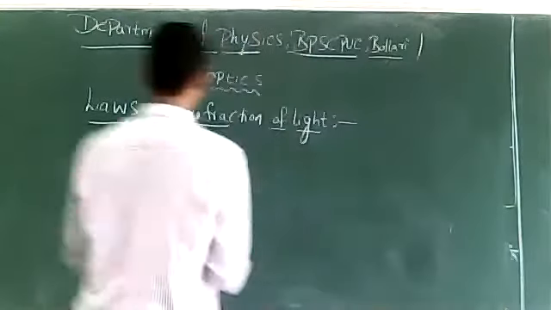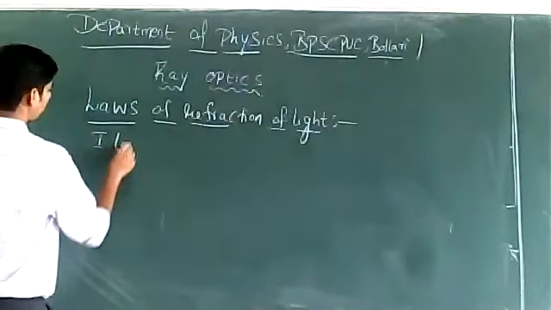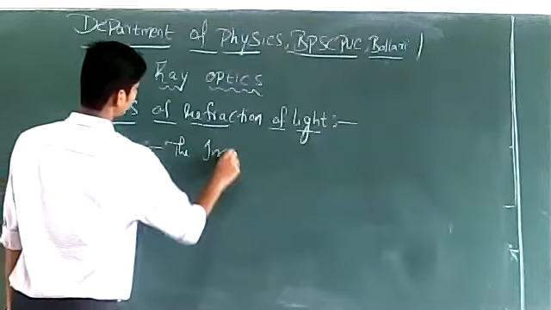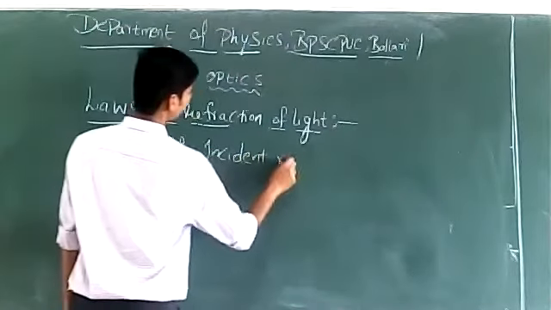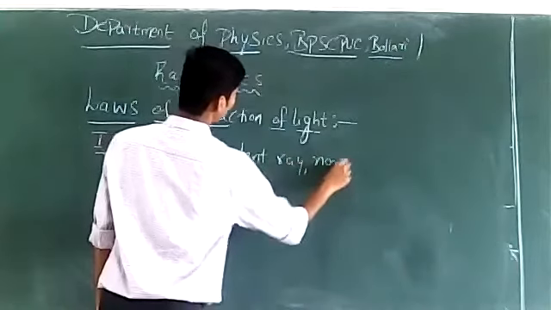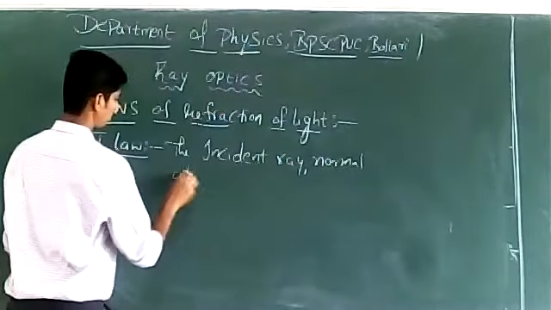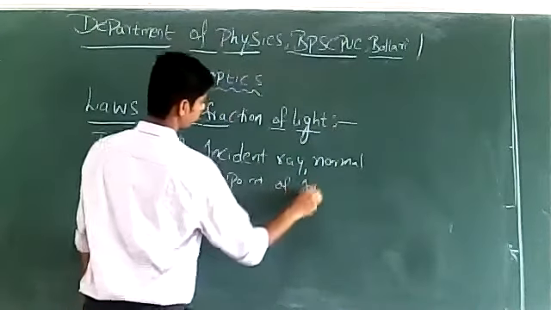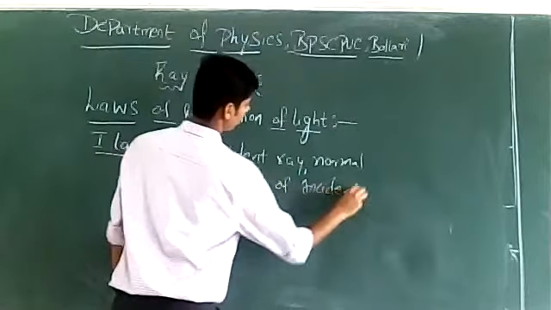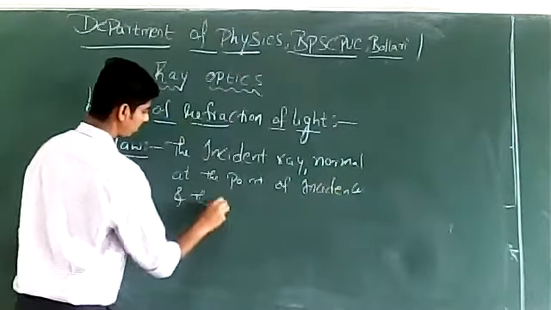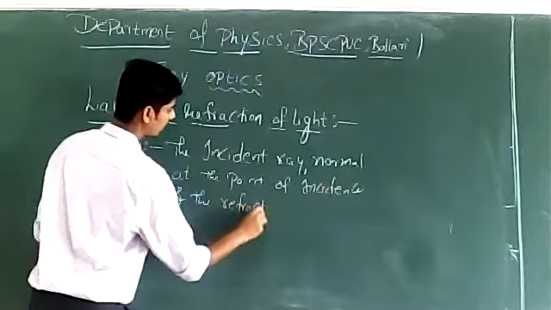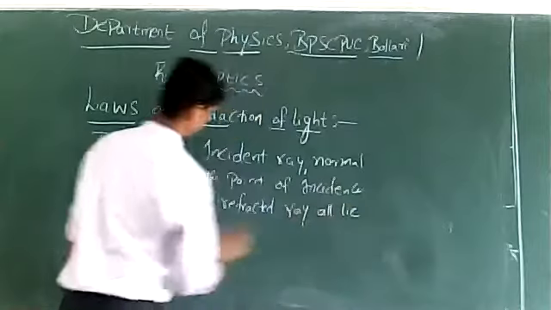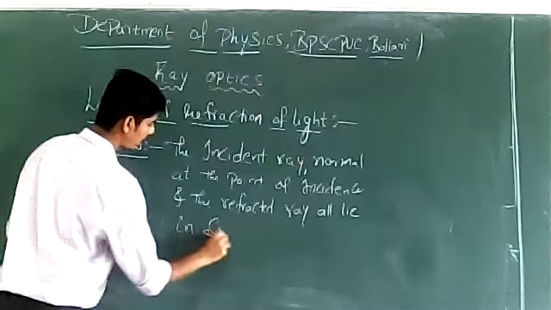First law of refraction says, the incident ray, normal at the point of incidence, and the refracted ray all lie in the same plane.